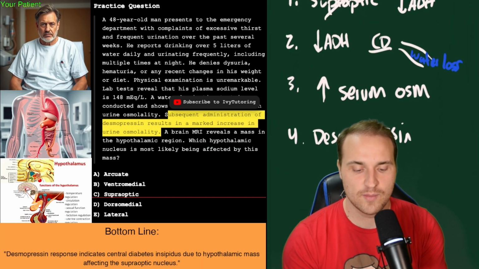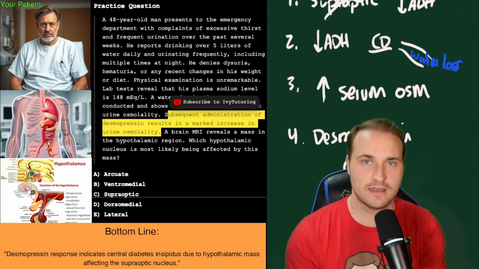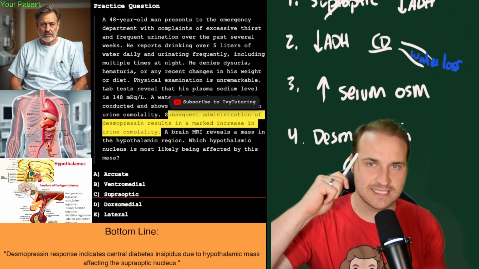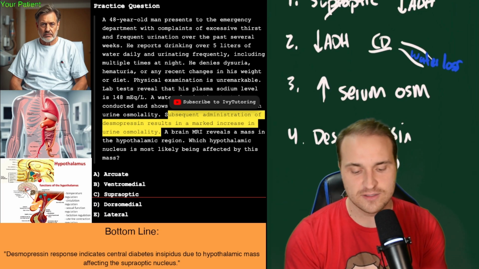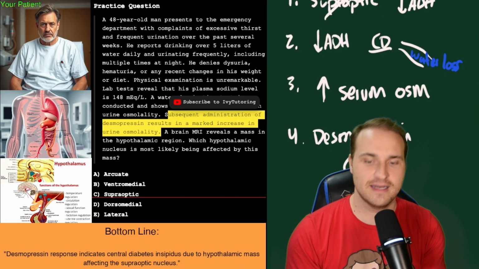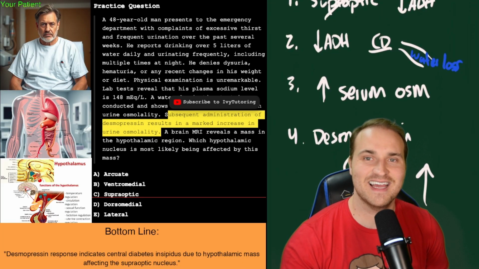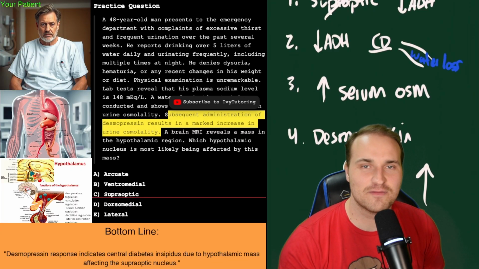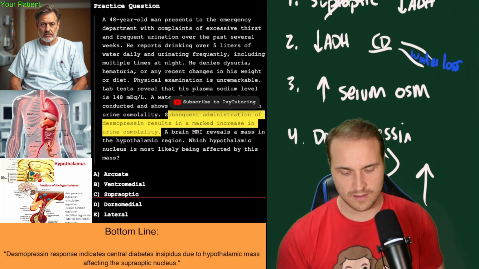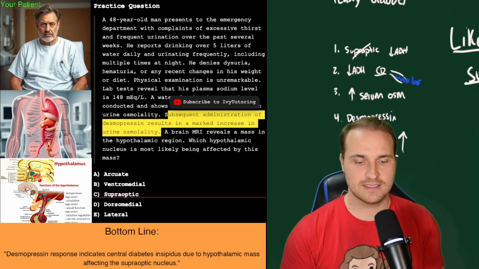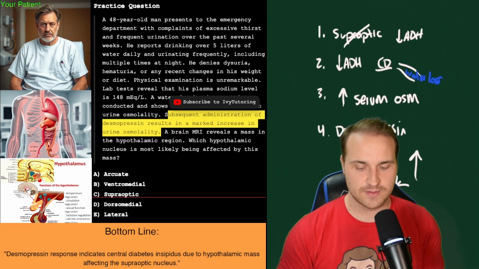I digress. But desmopressin is an ADH analog. And so it actually bypasses that brain defect and it binds directly to these V2 receptors in the kidney, and that increases water absorption. And it's like, yay, you got a good time. You can finally increase the urine osmolality. Cool. So I feel like we explained that. If I just zoom out right here, I think we explained that pretty well.